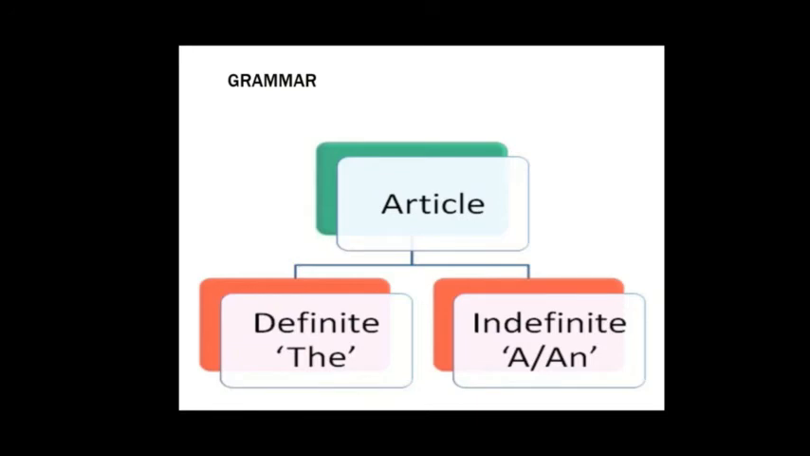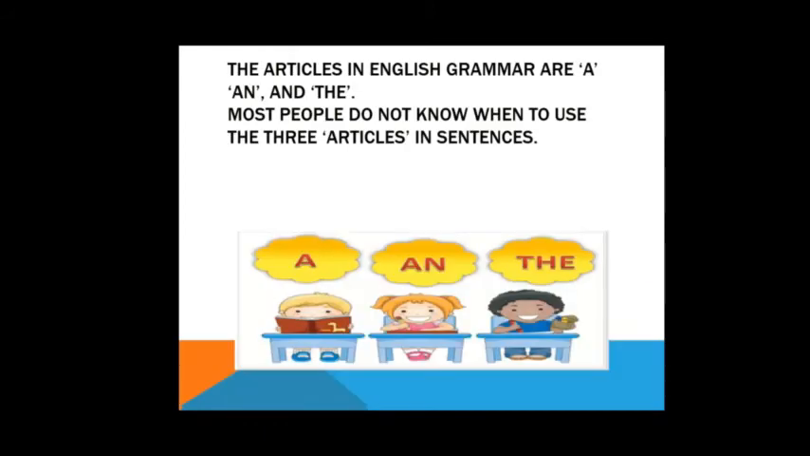In articles there are two columns mentioned here, definite and indefinite articles. Definite is the, and indefinite is a or an. We are going to see what definite and indefinite articles are. Basically, articles are a part of speech, and there are three words: a, an, and the. So now we will understand what a, an, and the are.